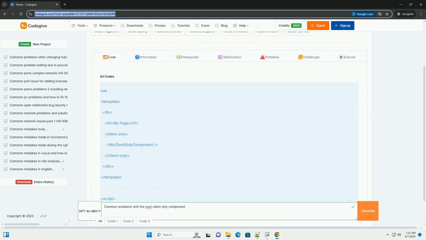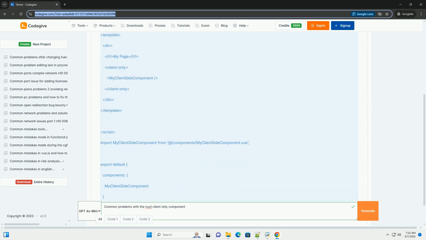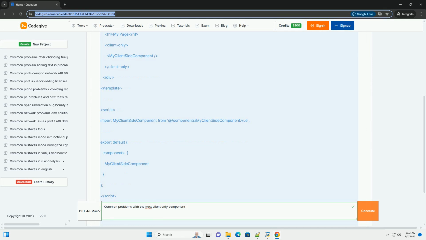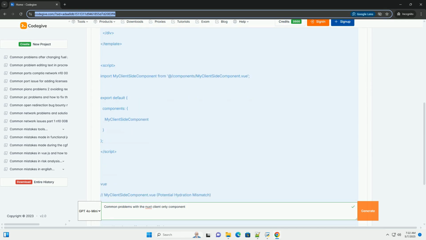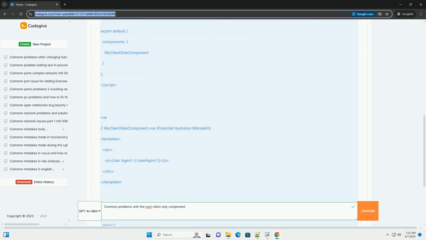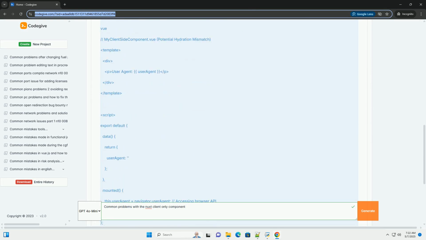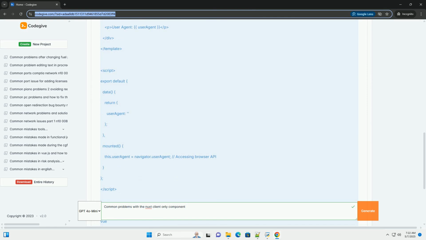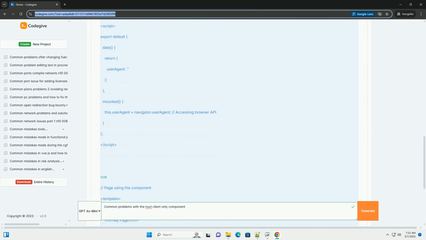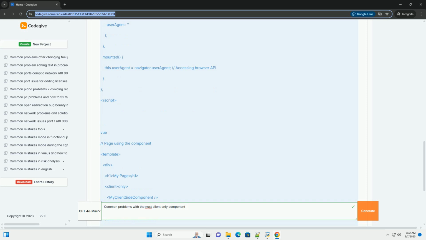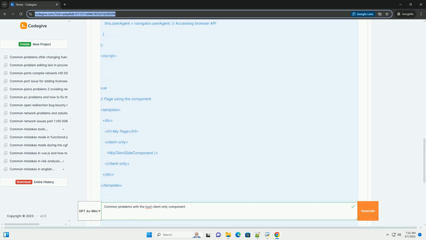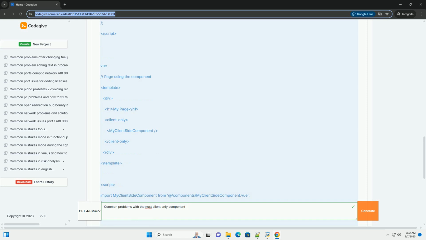Common problems with Nuxt client-only components, a deep dive. Nuxt.js excels at server-side rendering, SSR, delivering initial HTML that's SEO-friendly and fast to load. However, sometimes you need components that only run in the browser, client-side. This is where the client-only component comes into play.